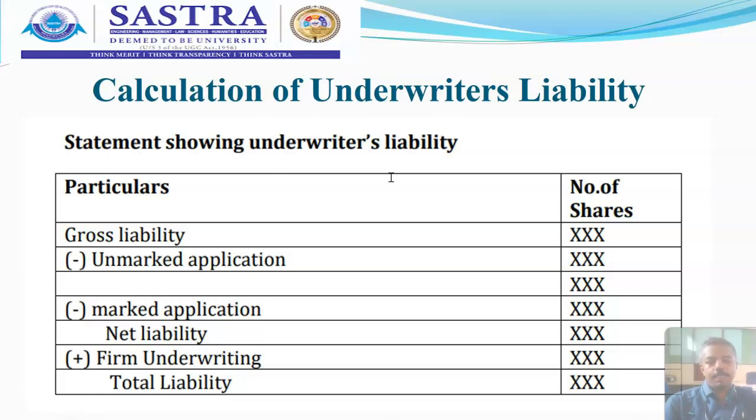Now they are appointing two companies, company X and company Y. They have 1 lakh shares, and company X takes 50,000 shares, and company Y agrees to take the responsibility to issue the remaining 50,000 shares. So it is called complete underwriting.